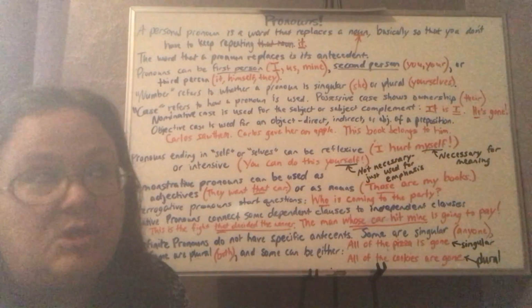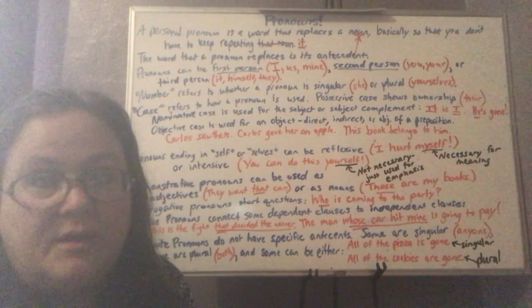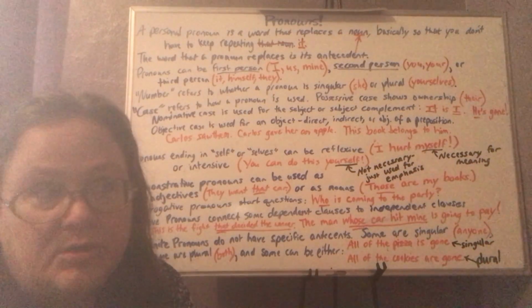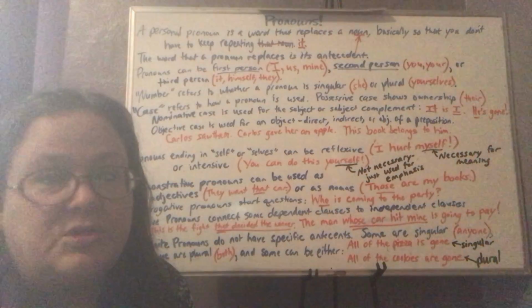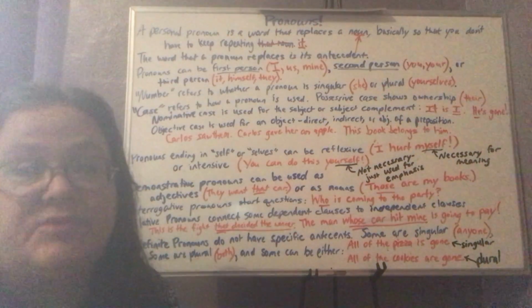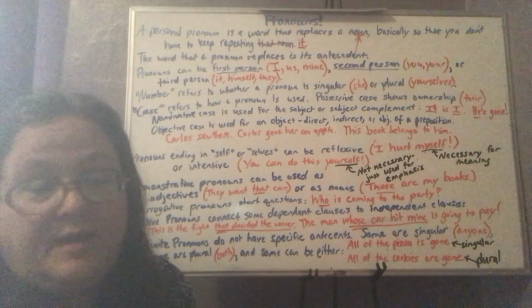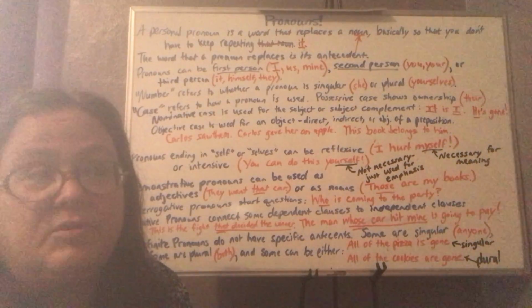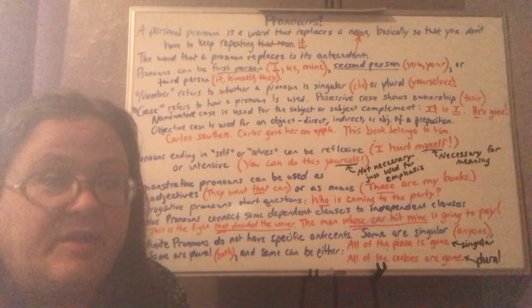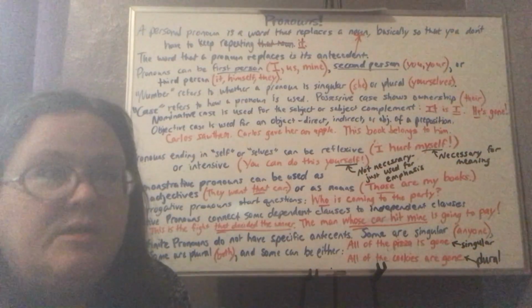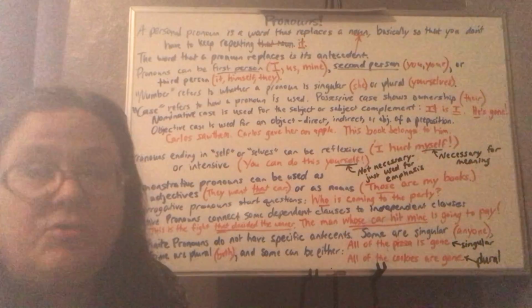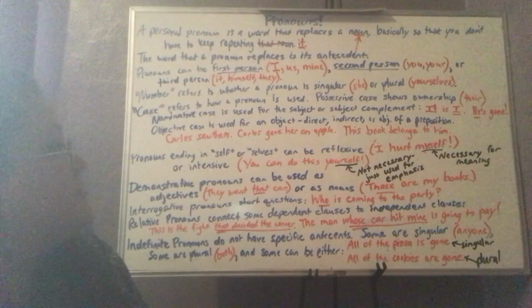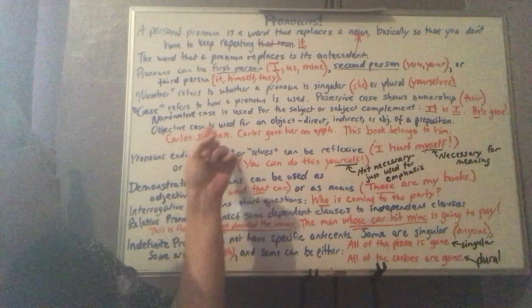The dog lost its collar, and its would show that the dog owns the collar, and there's no apostrophe in that. But yay, it's Friday, then it's in that sentence is a contraction. And we know that it's a contraction when we look at it because it has an apostrophe, it apostrophe s. So again, personal possessive pronouns do not have apostrophes.